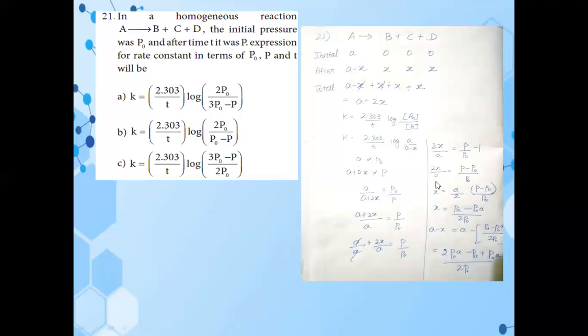So x is equal to, the 2 goes to the opposite side, so x is equal to a by 2 into P minus P naught divided by P naught. The 2 comes down like that, and a goes to the numerator. Next we need to multiply the a with P minus P naught. So we are getting P a minus P naught a divided by 2 into P naught.